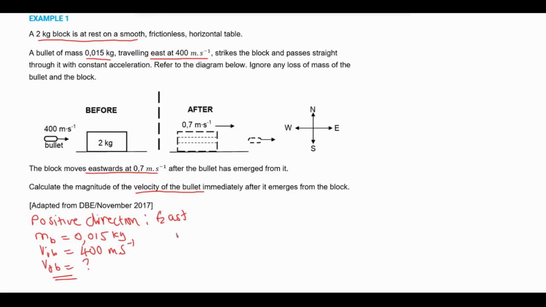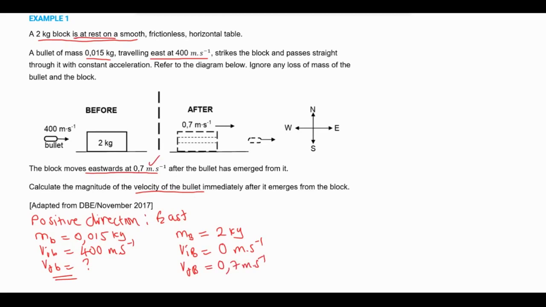And then the information about the block. The mass of the block, let's use capital B, is 2 kilograms. The initial velocity of the block is equal to 0 meters per second, because at the beginning it is at rest. The final velocity of the block is 0.7 meters per second. That's what we have here. Now we have the information that we need.